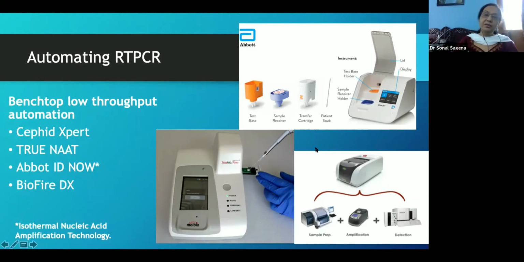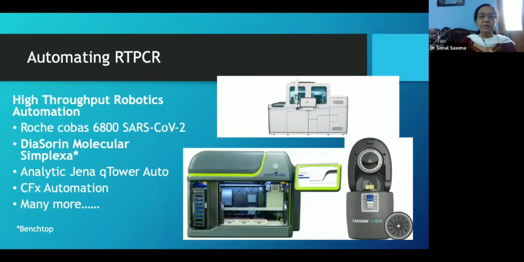So the best thing about these low throughput machines is that they can work in setups which are not very tertiary or secondary care oriented. They can work in semi-primary or community-based platforms as well.